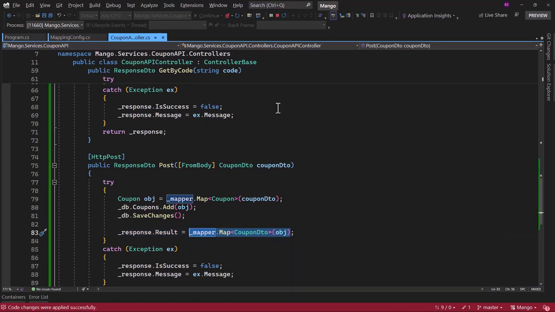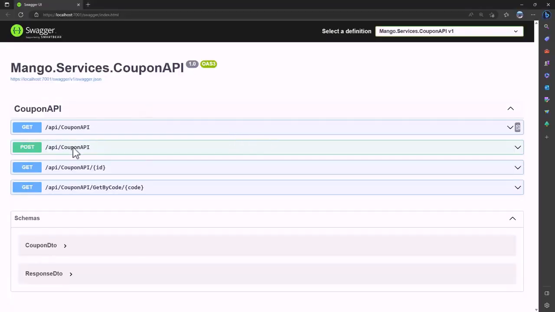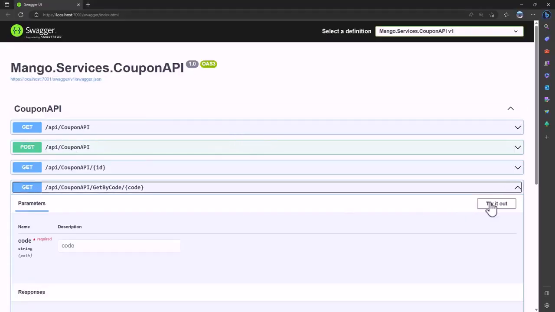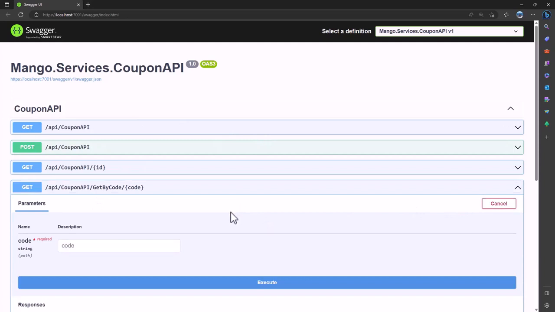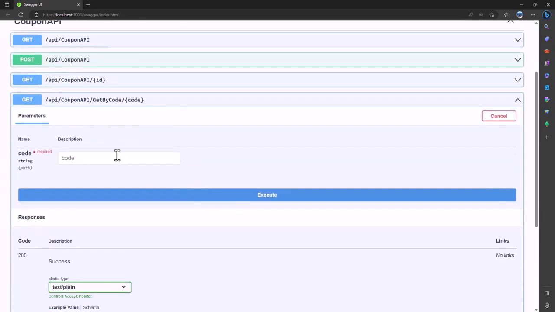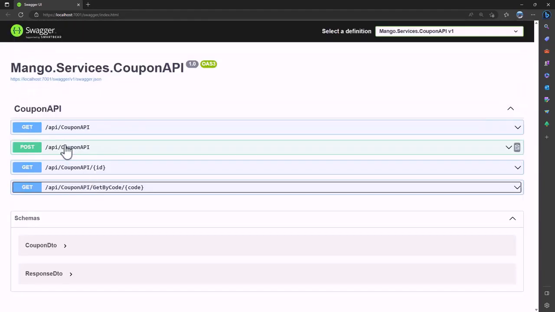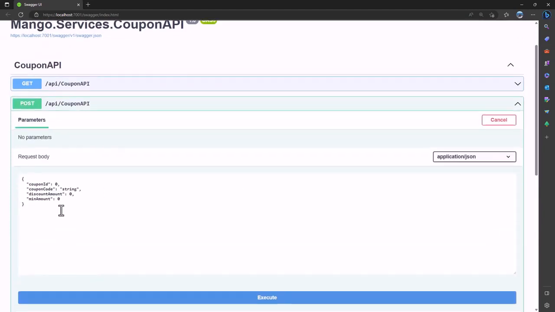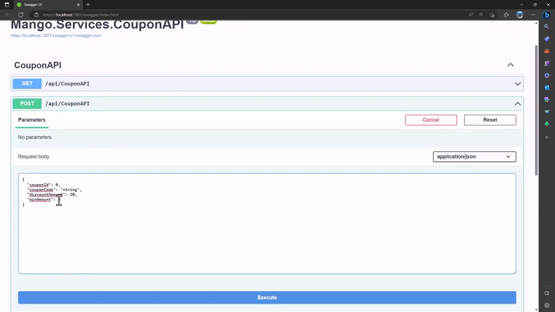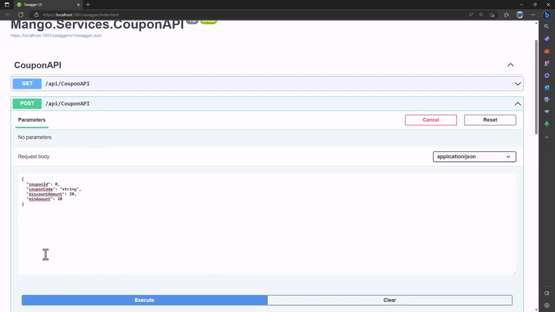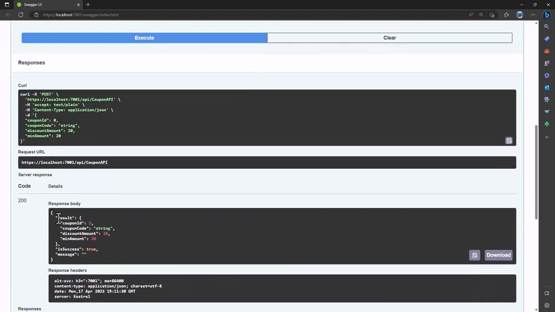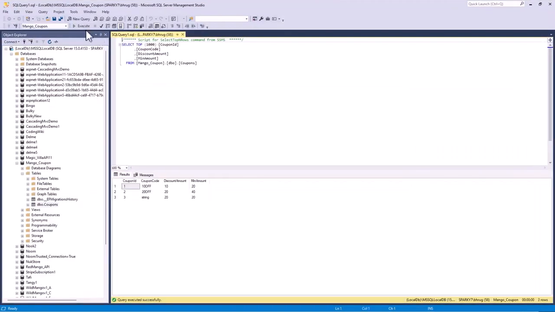If I save the changes, I go back, hot reload kicks in, I do not have to restart the application, and that is great. We do not want the get here, we want to try the post. Let me add some dummy discount amount and minimum amount, post that, and perfect. You can see the success is true here. If I go to database, great, that coupon was added.